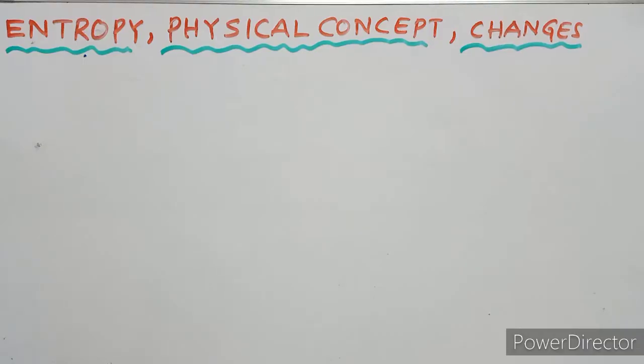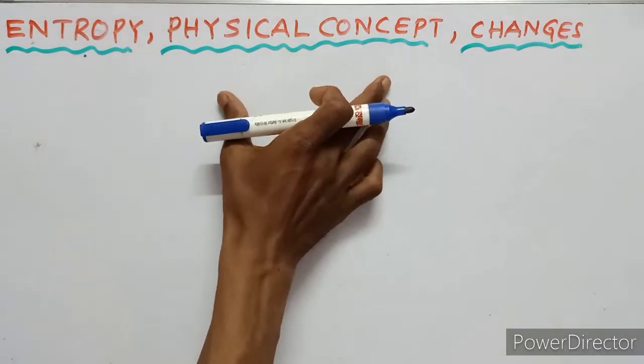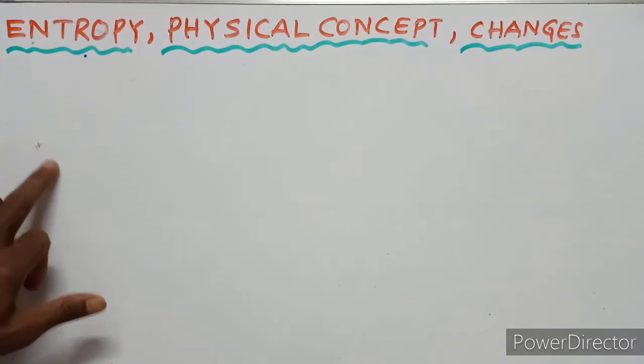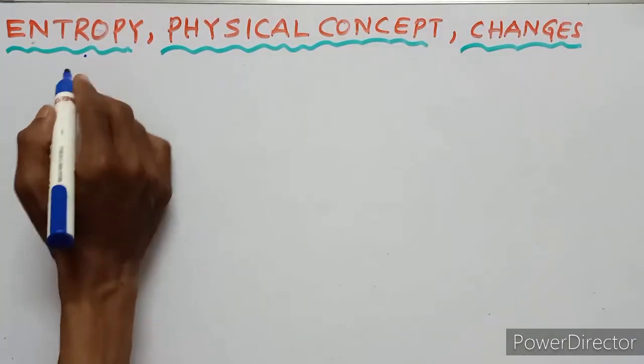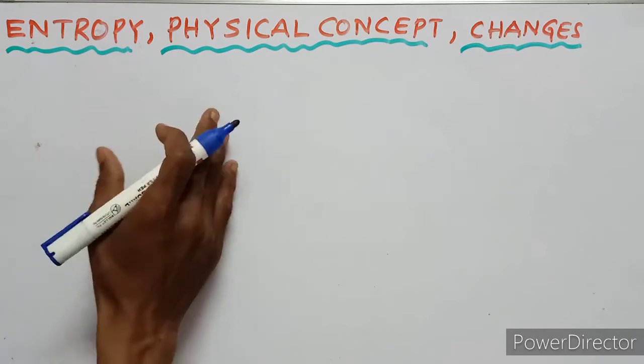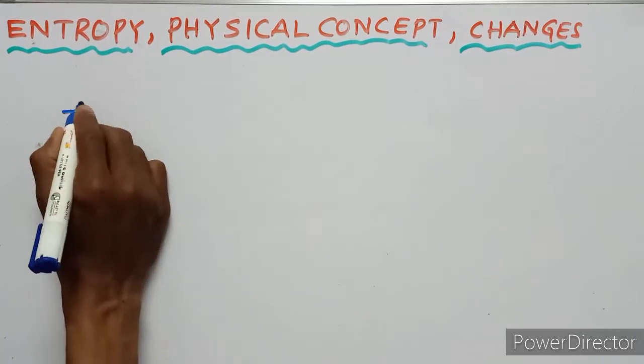Now we are going to discuss entropy, the physical concept of entropy, and also entropy changes in reversible and irreversible processes. First of all, what is entropy? Entropy is defined as a thermal property.